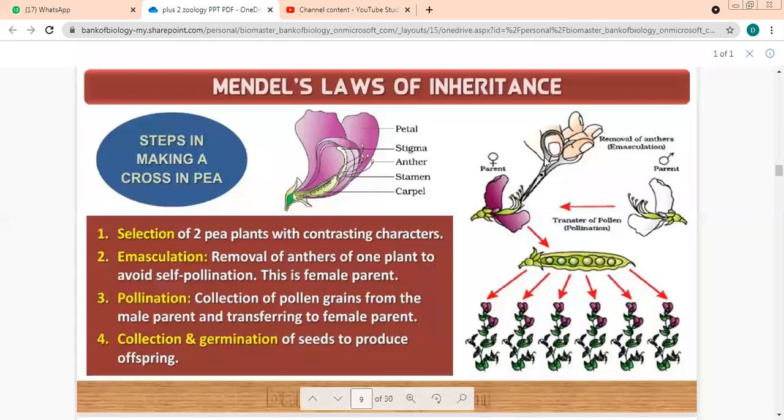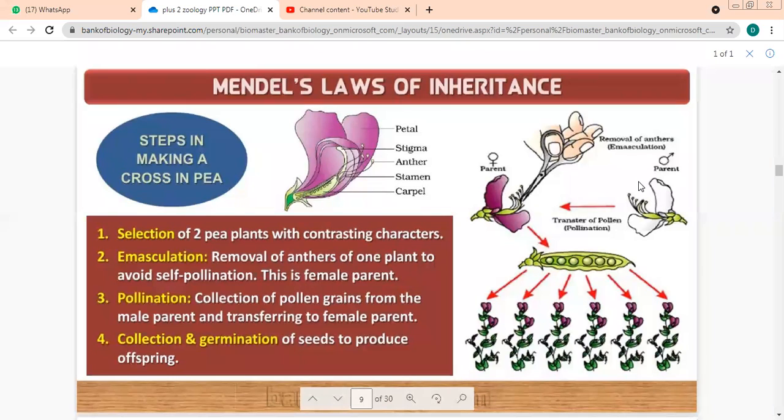We have removed the anthers. See, this is a way of removing anthers. You have a practical on this in 12th; you have to identify this technique. This process of removal of anthers is called emasculation. What is it called? Emasculation. Simply cutting it with scissors over here. Then what are you going to do? Transfer the pollen to the female parent.